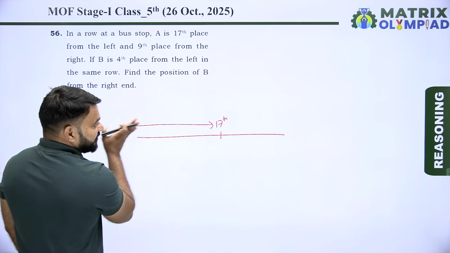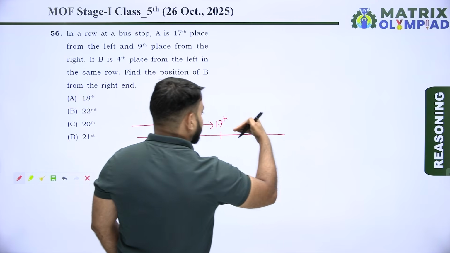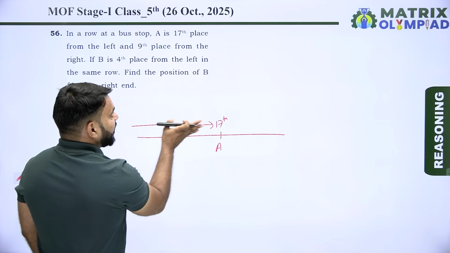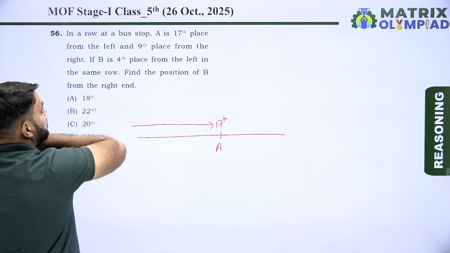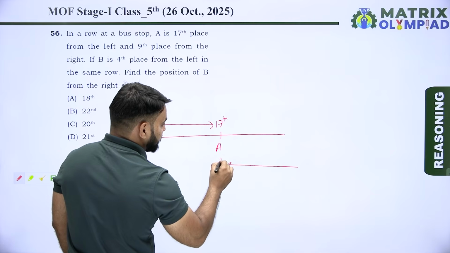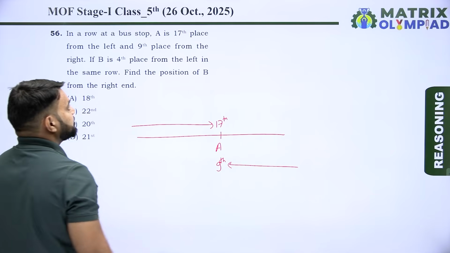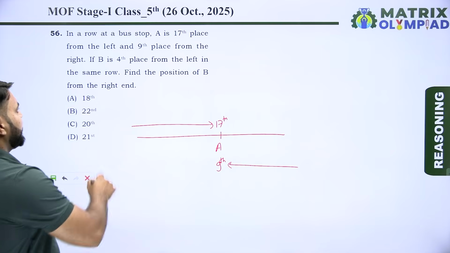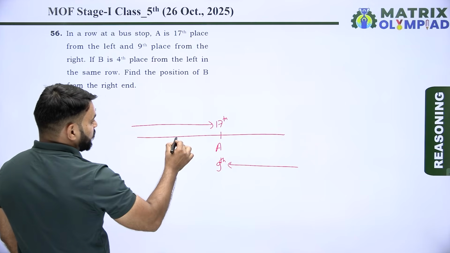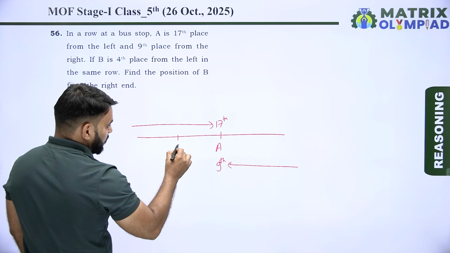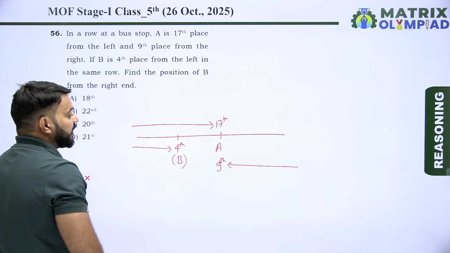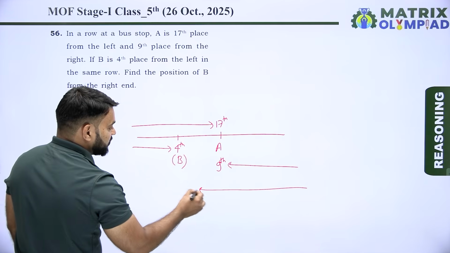This is the left end of the row and this is the right end of the row, and position of A is 17th from the left end, and A is 9th from the right end. B is 4th place from the left in the same row. Position of B is 4th from the left in this row. Now find the position of B from the right end.